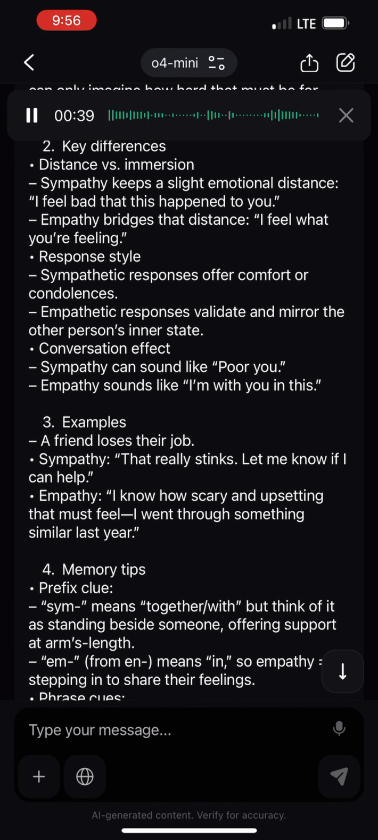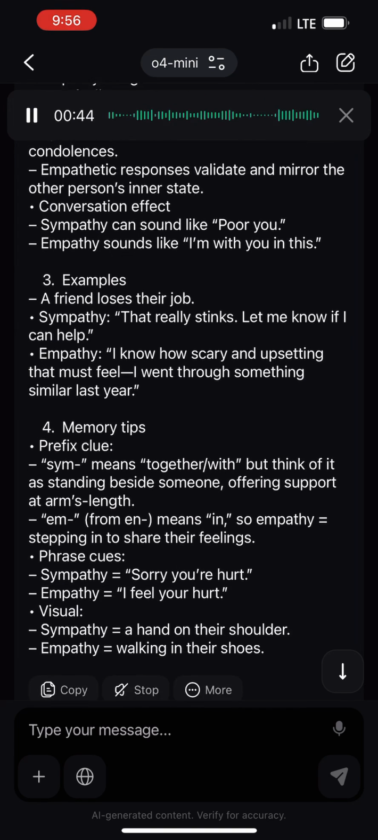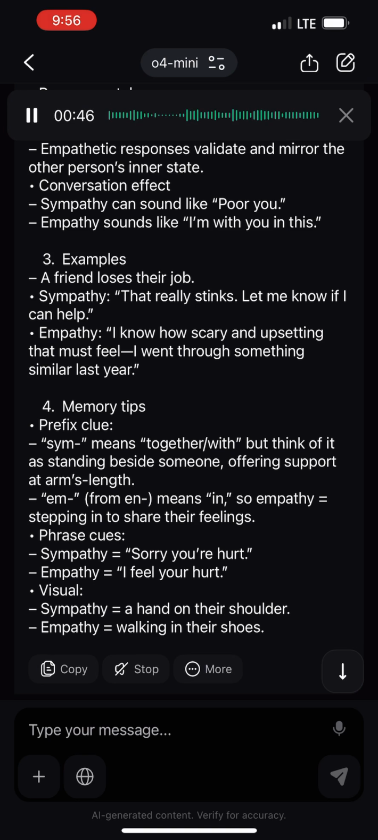Response style. Sympathetic responses offer comfort or condolences. Empathetic responses validate and mirror the other person's inner state. Conversation effect. Sympathy can sound like poor you. Empathy sounds like I'm with you in this.